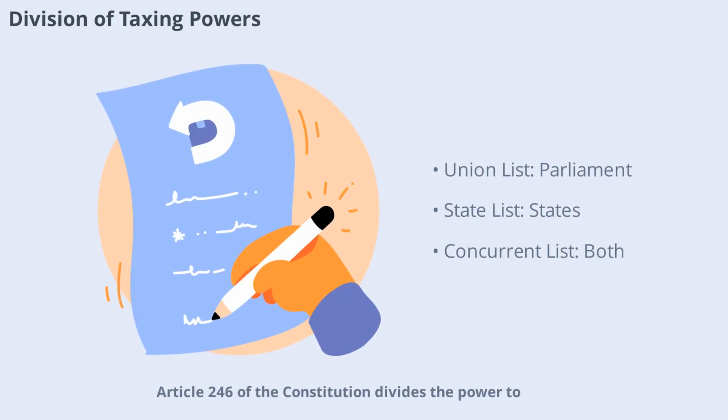Article 246 of the Constitution divides the power to make tax laws between the Parliament and state legislatures. Schedule VII lists the subjects on which each can legislate: the Union list for Parliament, the state list for states, and the concurrent list for both. This division ensures clarity and prevents overlap, making tax administration more efficient.